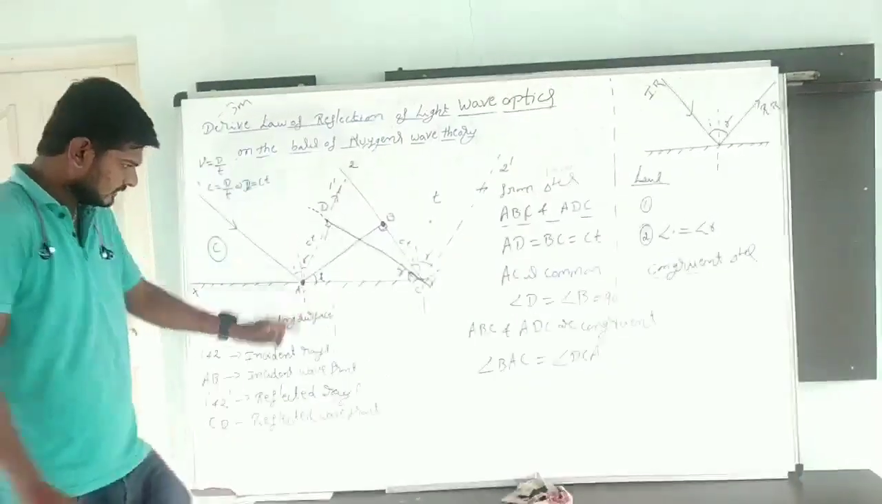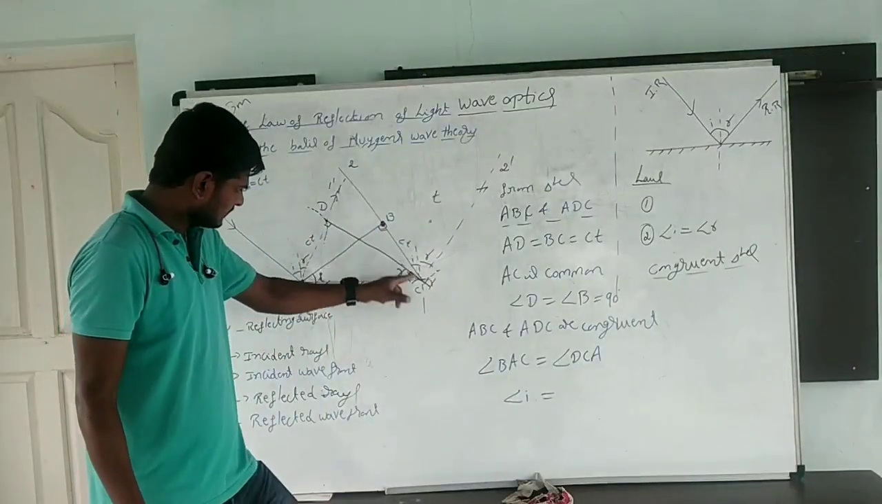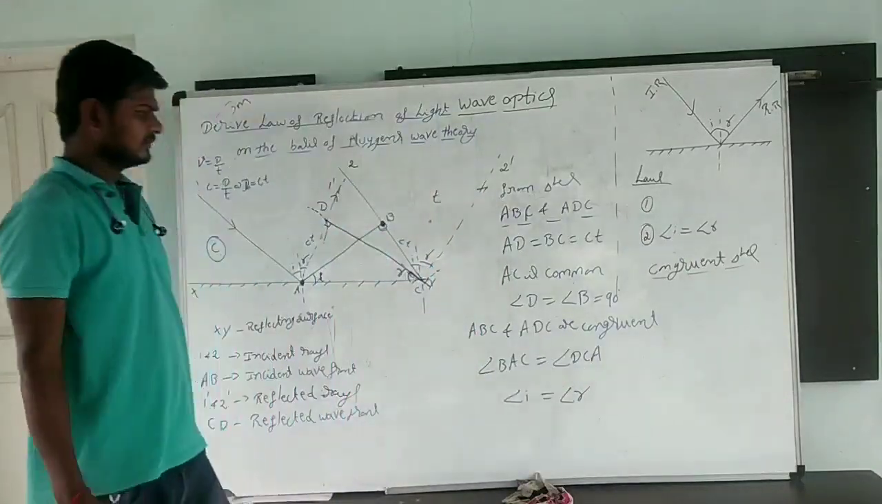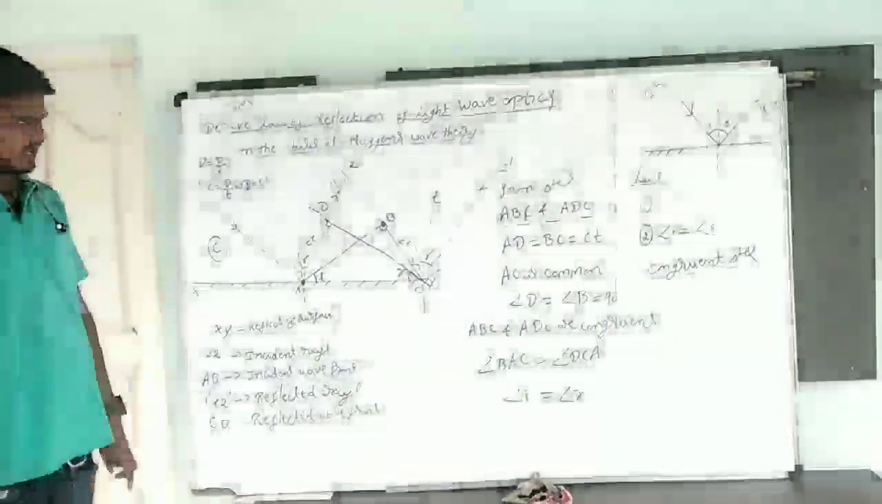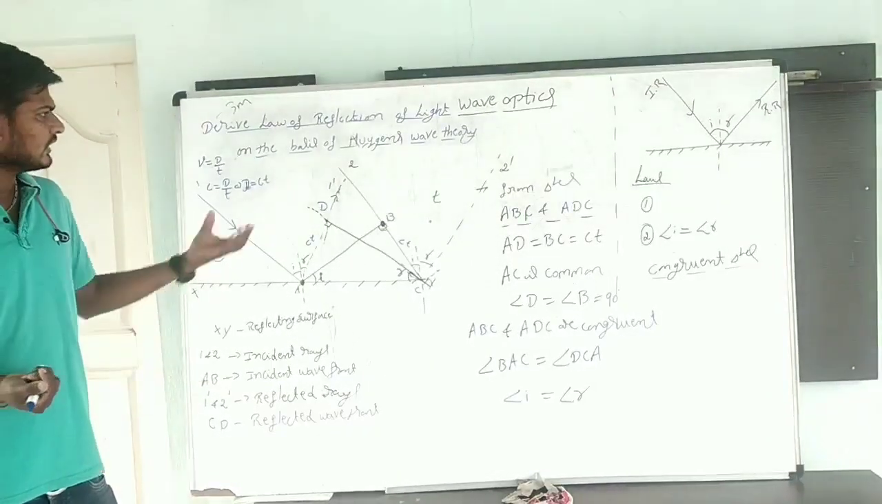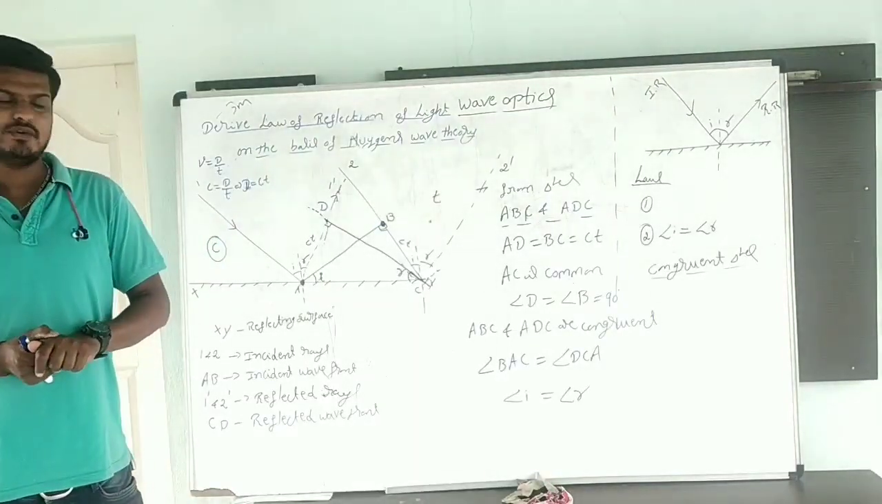Here angle A is what? Angle of incidence. Here it is what? Angle of reflection. Now angle of incidence is equal to angle of reflection. Yes, angle of incidence is equal to angle of reflection. This is Huygens' principle. Using Huygens' principle, we arrive at the condition for the law of reflection.